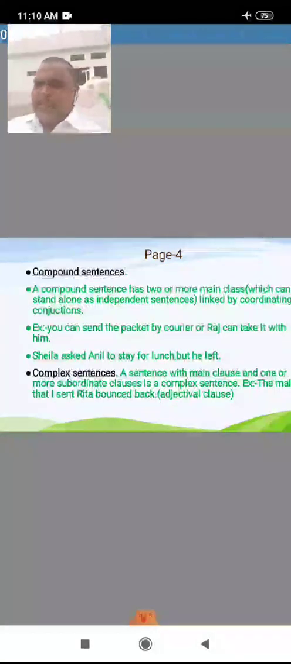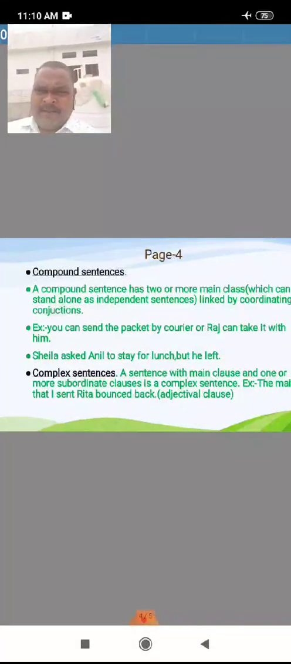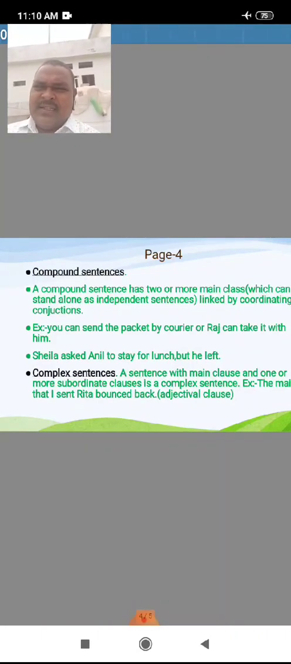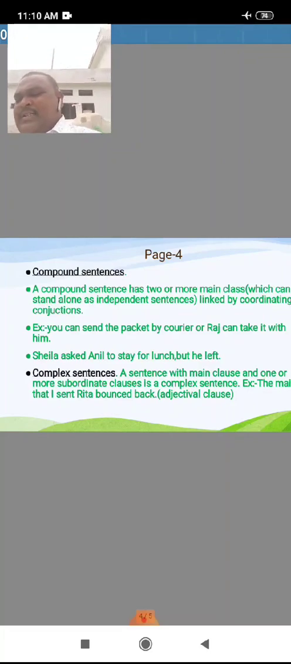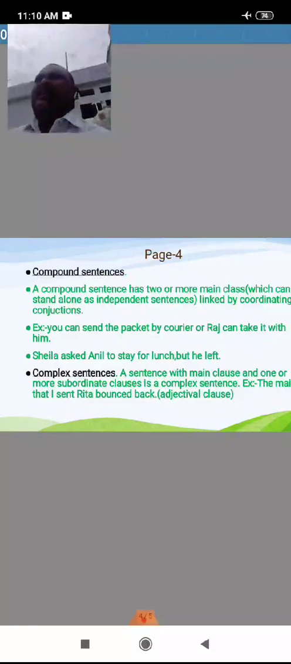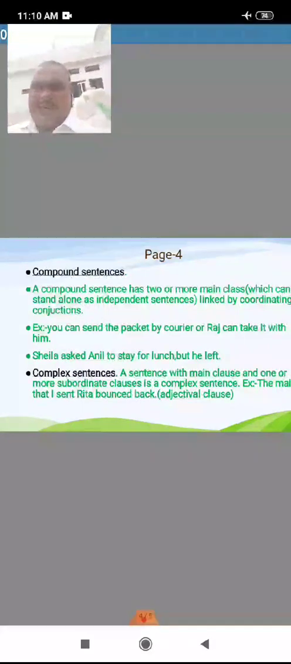It's very important. Okay, note it down. This is very important. What is a compound sentence? A compound sentence has two or more main clauses, and they can also stand as independent sentences. This is a main clause.